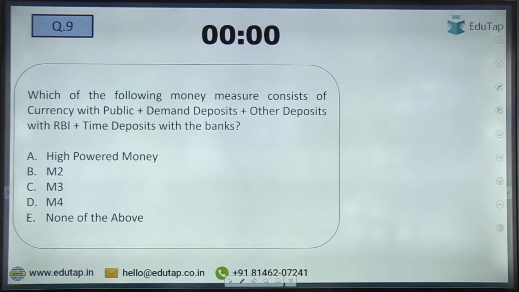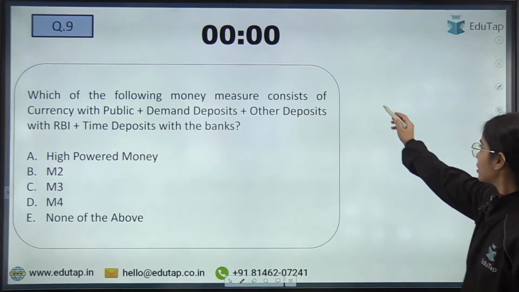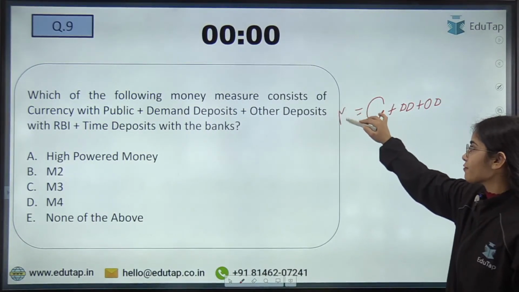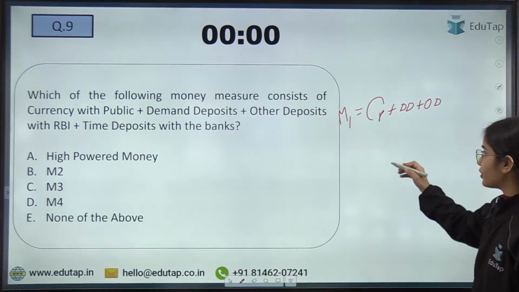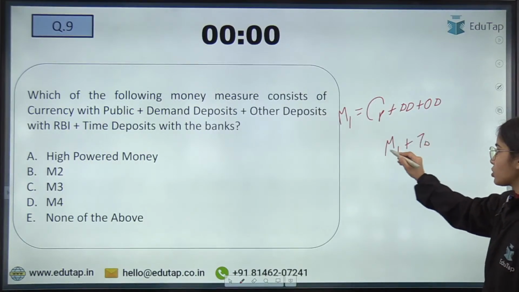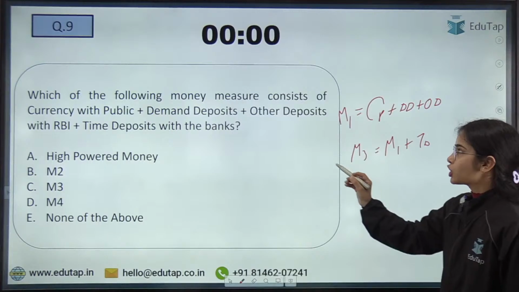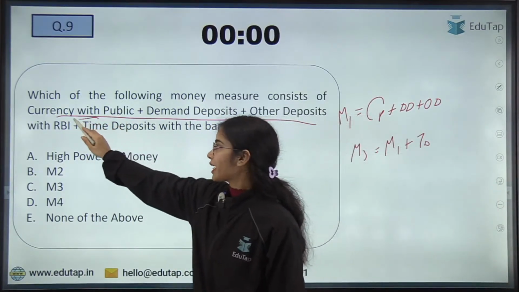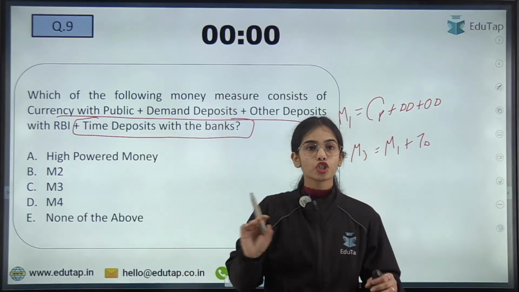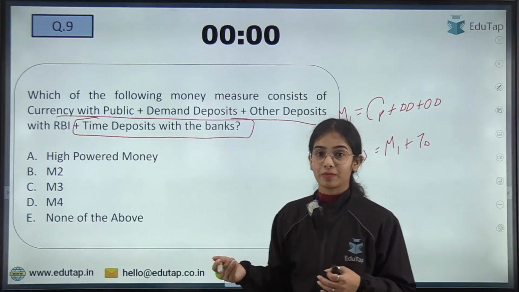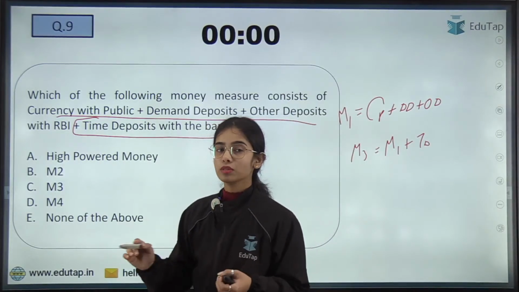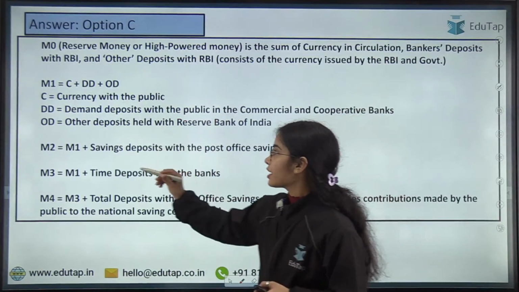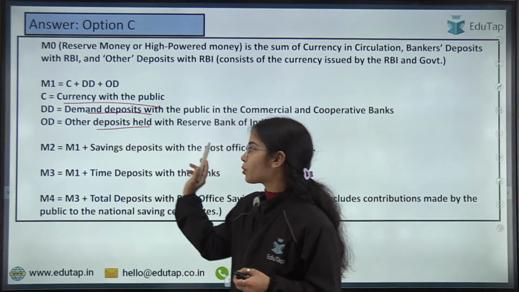So the answer is very easy. See, currency with public plus the demand deposits plus the other deposits with RBI, this is M1. Now when in this M1 you are adding time deposits with the banks, that is M3. Okay, got it now? So the answer is M3 here. So here you can see M1 is currency with public, demand deposits, other deposits with the RBI.